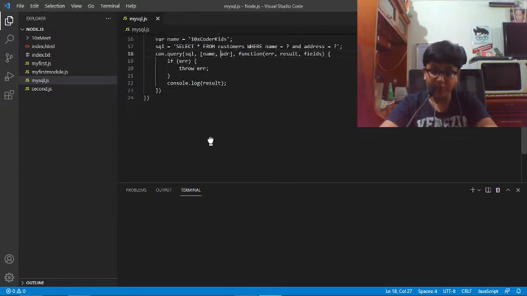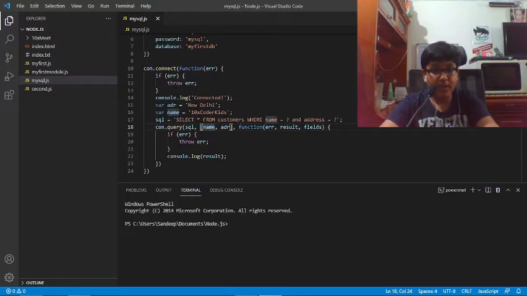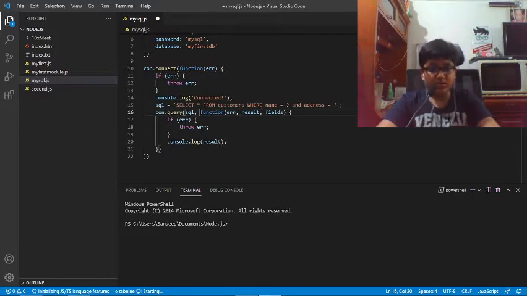We were working here, so let's remove the unnecessary stuff. We'll remove these two variables. We need the SQL, and we'll remove the second argument. This is not needed.